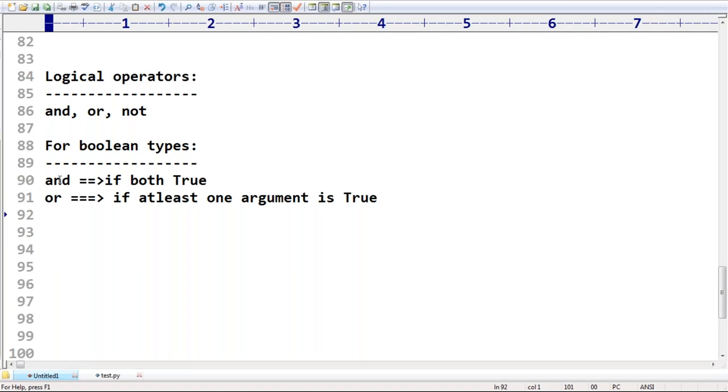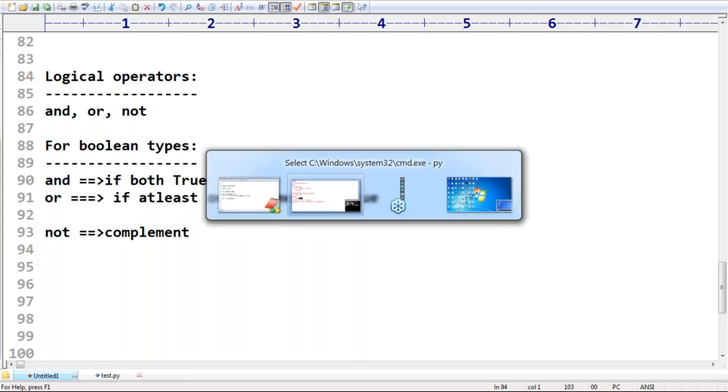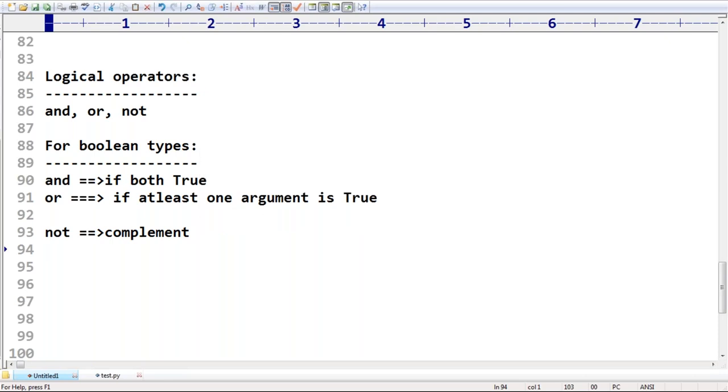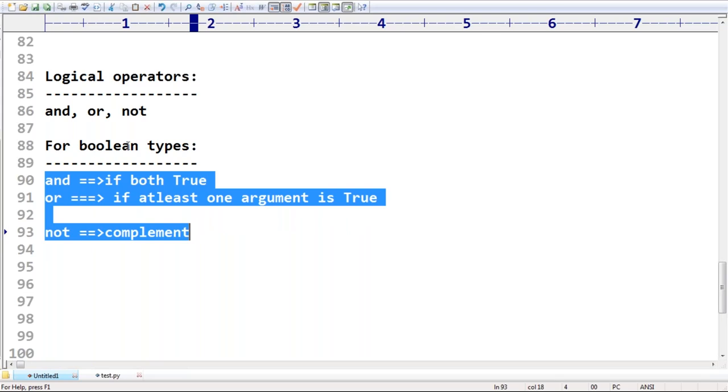Next, the not operator. Not means simple complement. If we apply not to true, it becomes false. If you apply not to false, it becomes true. Clear, right? These three operators are by default considered for boolean types. I mean, these are logical operators for the boolean data type.